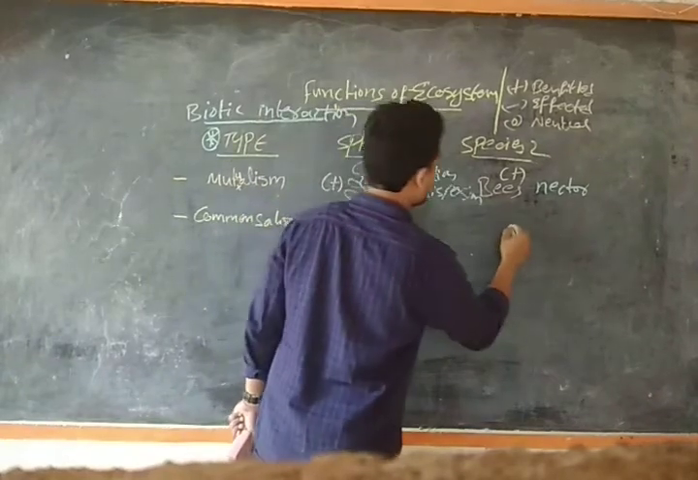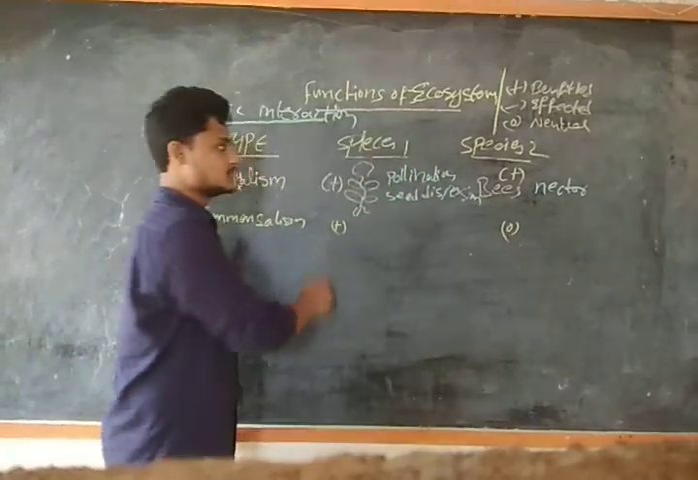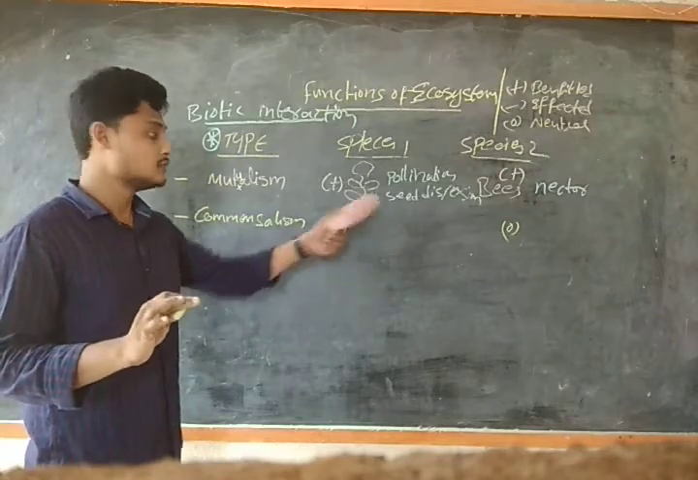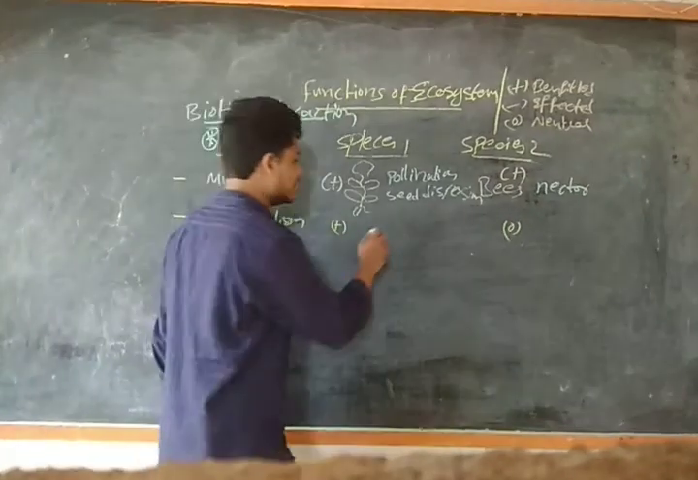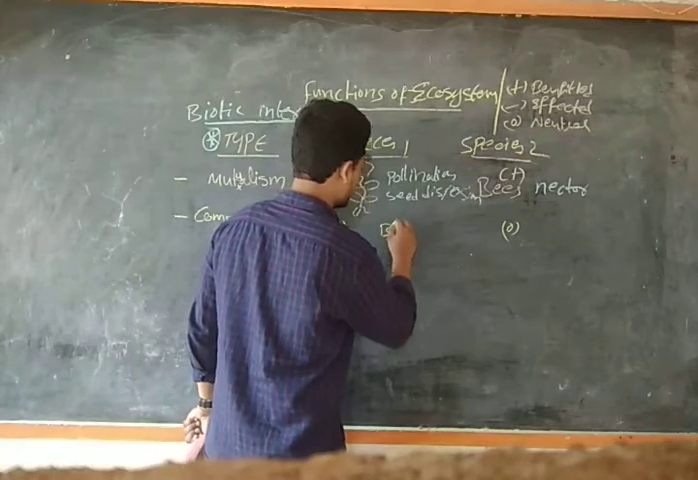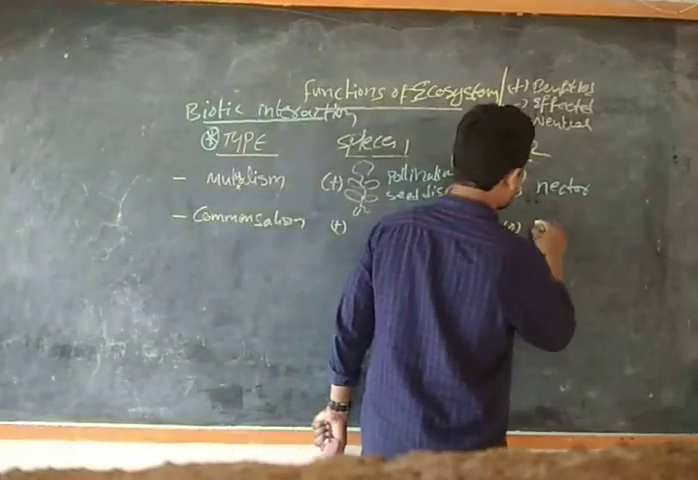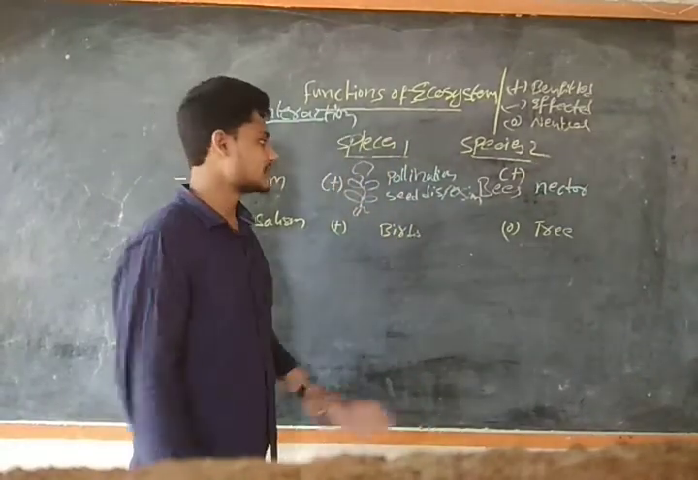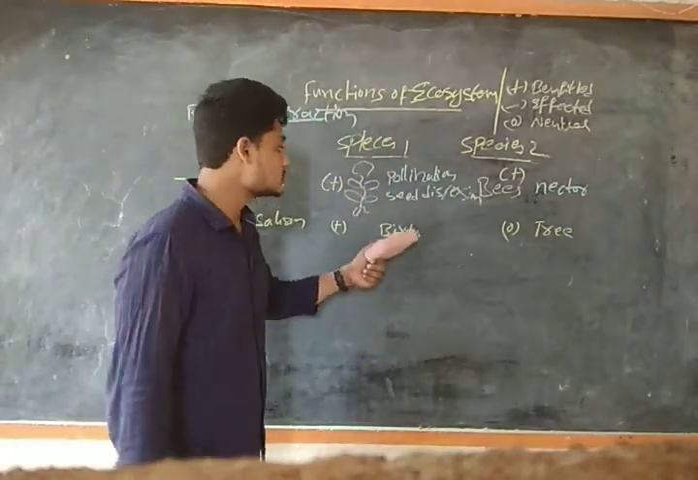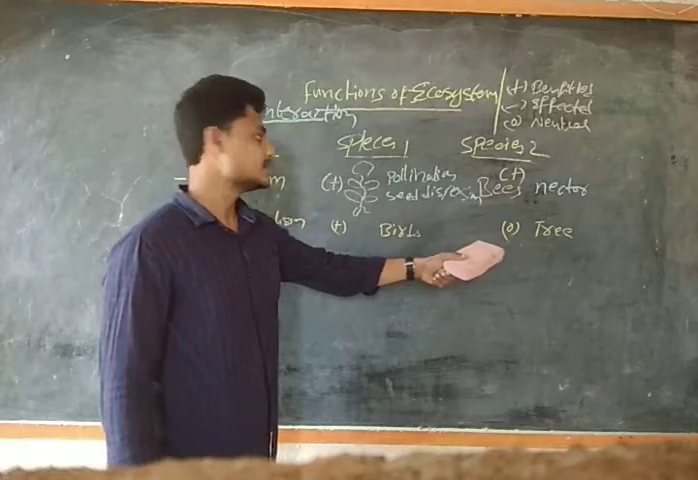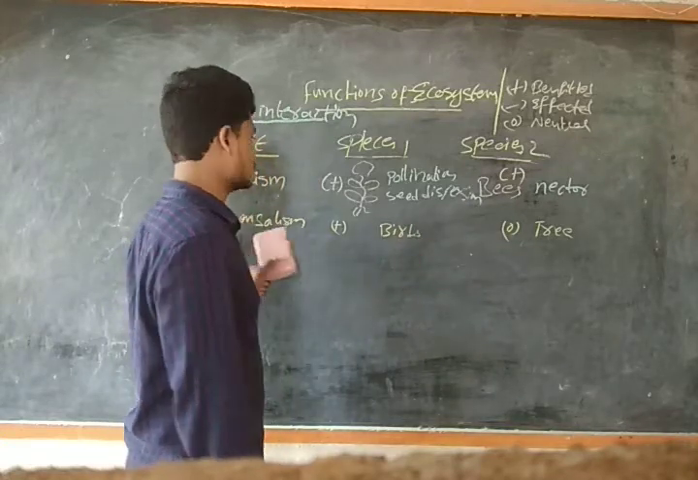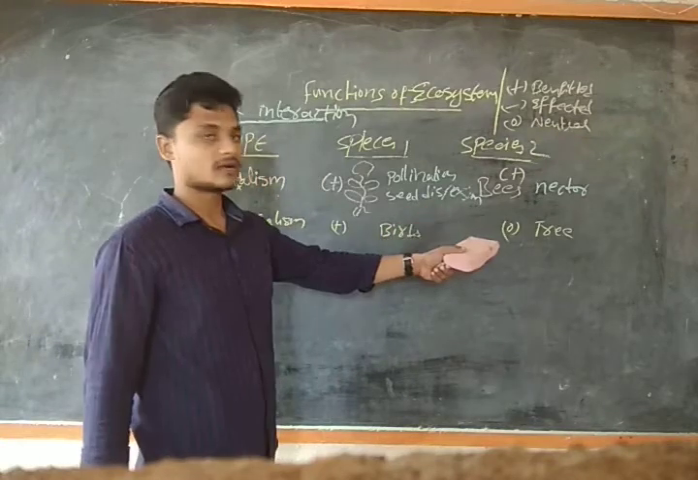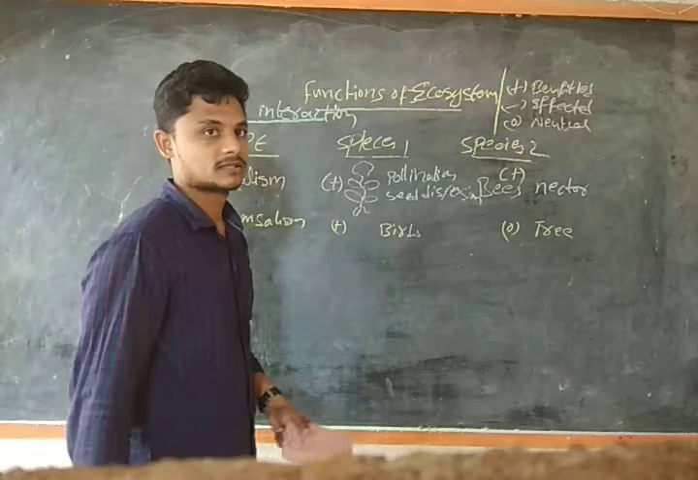Plus and 0 means one organism is benefited and the other has no effect because of that benefit. For example, take birds and a tree. Many birds live on the tree for their survival and existence, but they are not affecting the tree. So birds are getting the advantage, but the trees are not affected. This is commensalism, guys.